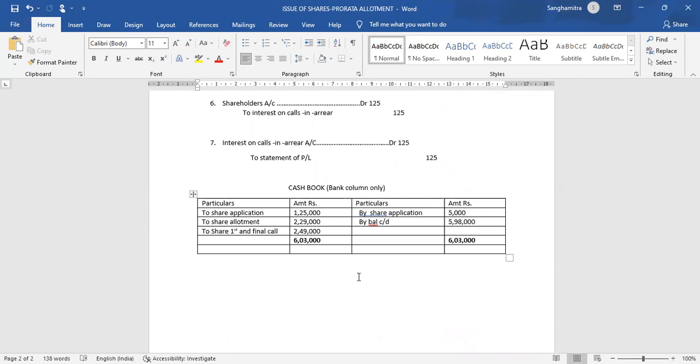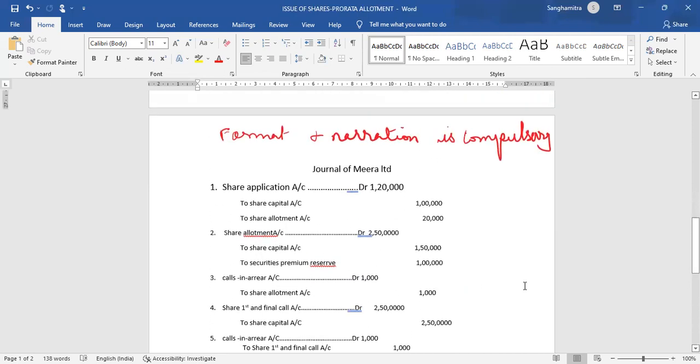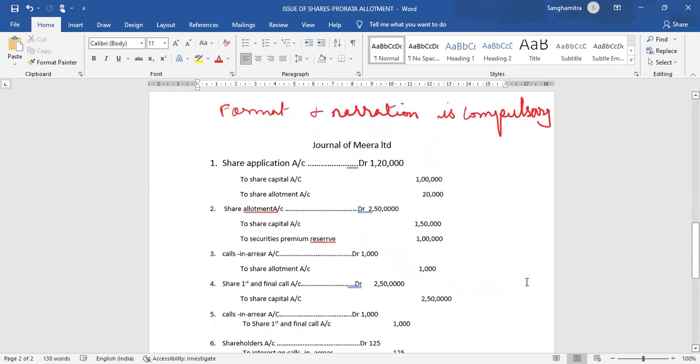Now, since we are preparing both cash book and journal, when we receive money on application, we have to record it in the cash book. So, in the cash book, to share application account, 1,25,000. Now, let us make the next entry in the journal. Now, we are transferring the money to share capital as well as to share allotment.